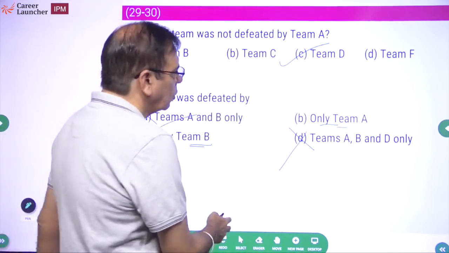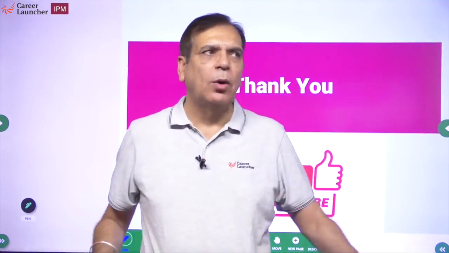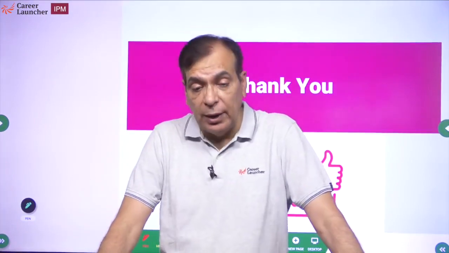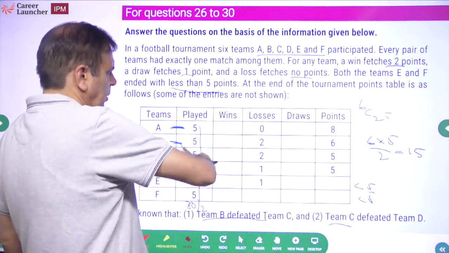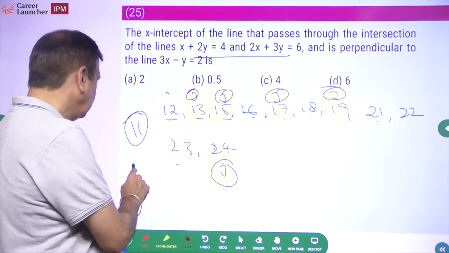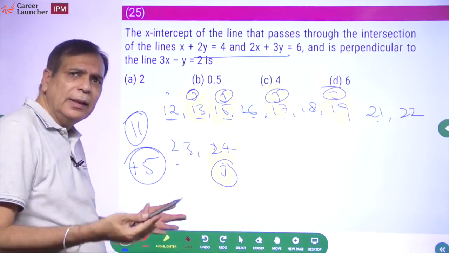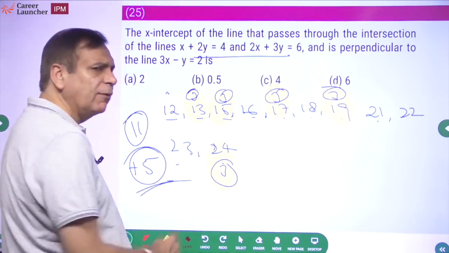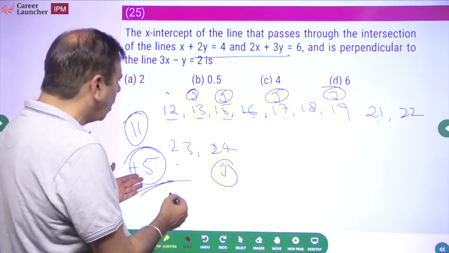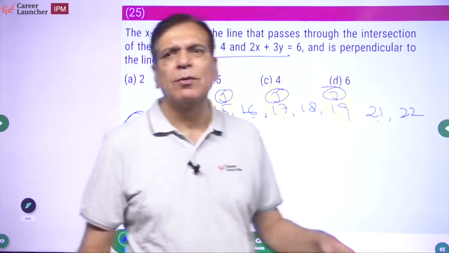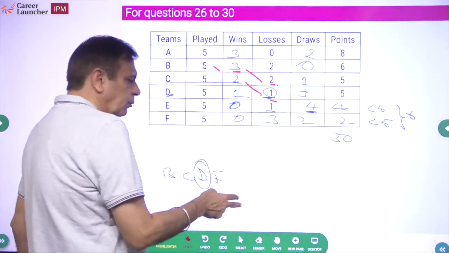ठीक है. So again, if you look at this particular paper, I'm sure by now you understand what questions you should be attempting and which ones you should be leaving. Just to remind you, 11 plus 5 of reasoning. Now, ये भी कर सकते थे, if you are good in the reasoning part, you could have done these 5 questions of DILR first and then done another 5 questions. So out of 20 questions, there are 15 plus questions which are doable, and which 10 to do is going to be your choice. Okay, so that's essentially from my side.